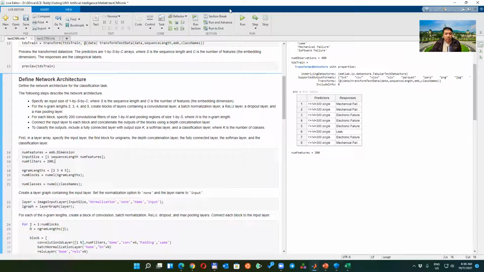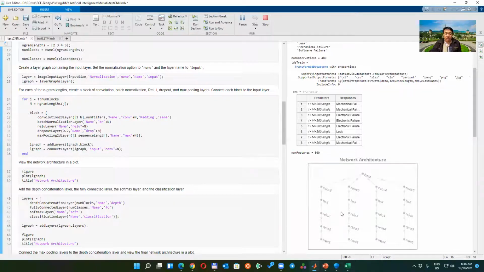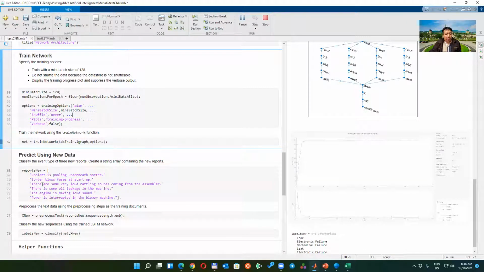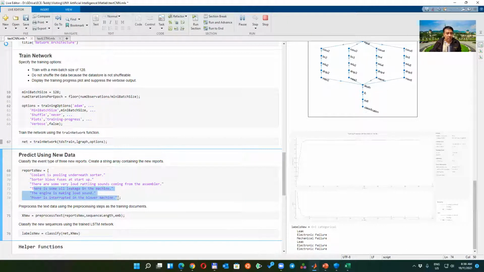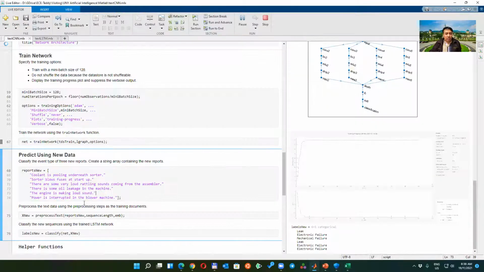Then we define the network architecture here. We create the graph, which is like inception. After that we can train. We have done the training earlier, and then after that we predict new data. Remember that last time I put here 3 additional reports, reports that I created on my own, to see whether you can classify them. So this is the training process. It takes a bit long, but that's okay.